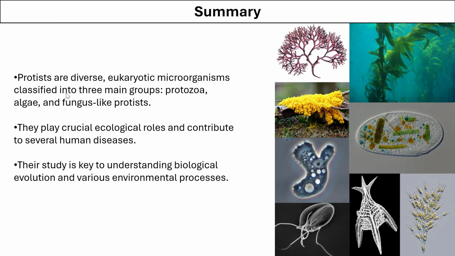So to summarize, protists are diverse eukaryotic organisms which are classified as protozoa, which are animal-like, algae, plant-like, or fungus-like protists. They have crucial ecological roles and they produce oxygen and food through photosynthesis and also clean the environment by acting as decomposers, and their study is key for understanding biological evolution and various environmental processes.